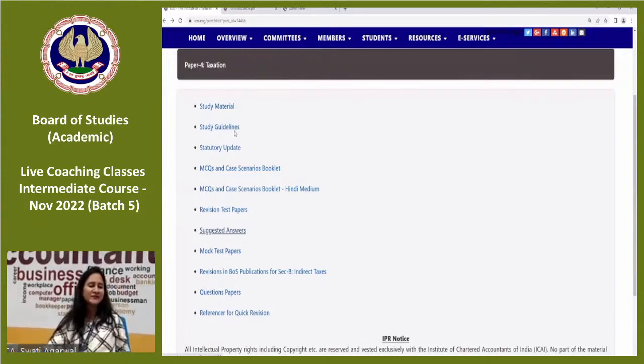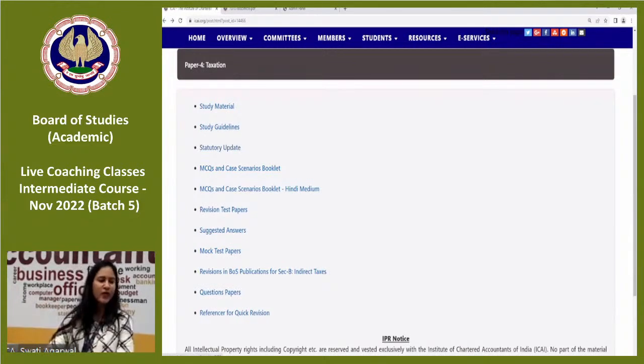So what we have discussed by now is the study guidelines and the statutory updates. It contains the amendments, cutoff, significant notifications and circulars, which are applicable for you. And for November 22 examination, these statutory updates will be posted very shortly. Right? So study guidelines I have explained to you, statutory updates I have explained to you. Then MTP I have told you is basically to know the level of preparedness, and you need to solve it within 3 hours. All these things come into play when you are thorough with your study plan, right?